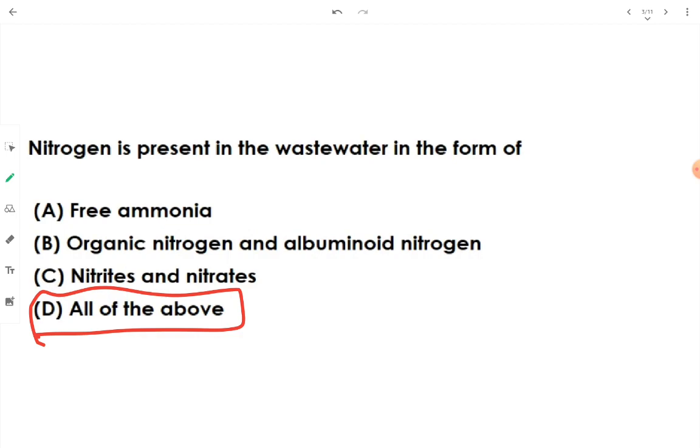Then there is albuminoid nitrogen, whose presence indicates under-decomposed nitrogen in wastewater. Then we have nitrites, which indicate partly decomposed organic matter present in the wastewater, and nitrates, which indicate fully decomposed or simply oxidized organic matter. Thereby nitrogen is present in all these forms in the wastewater.